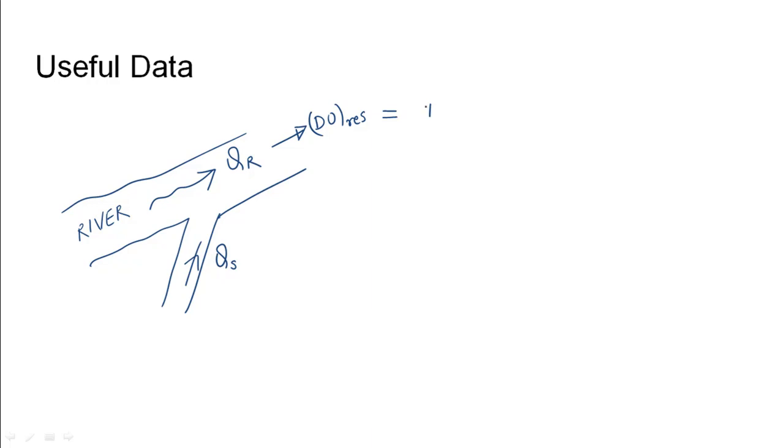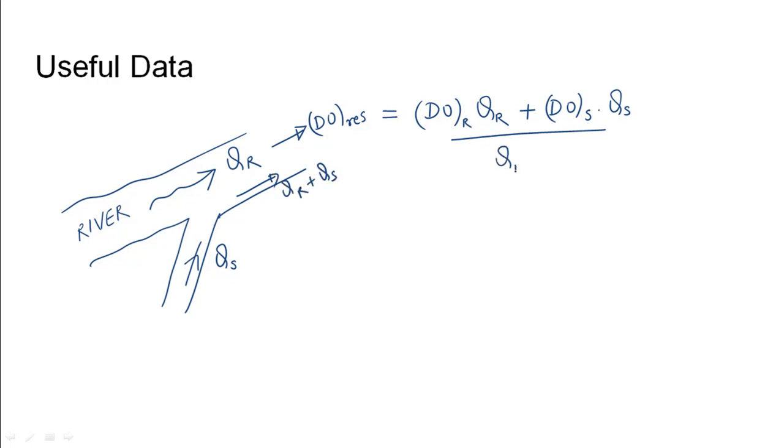So if the river's DO is called as DOR and its flow is QR, this can be done by adding it with the DO of the sewage into the flow of sewage by the total flow, that would be QR plus QS. By using this weighted average method, we would obtain the resultant DO of the combined mixture.